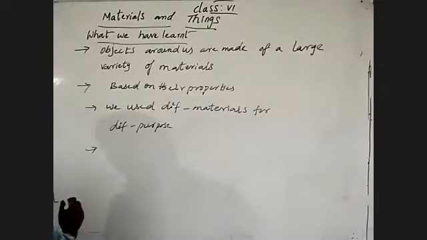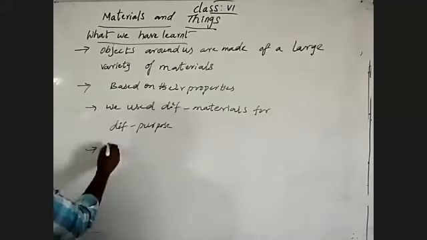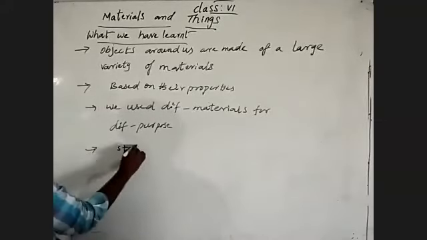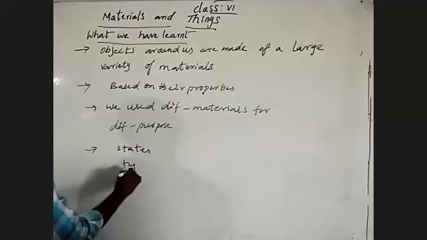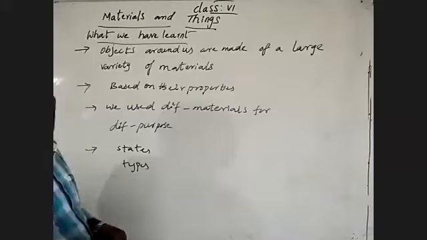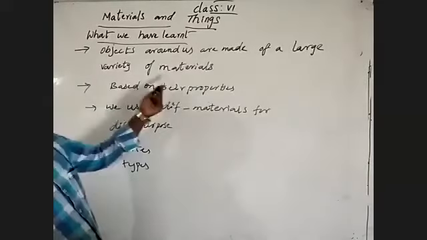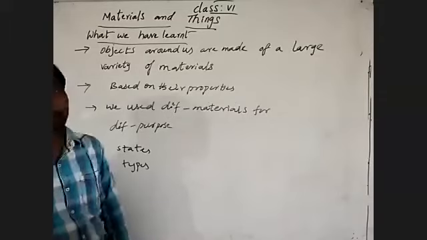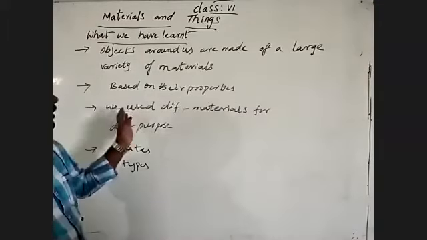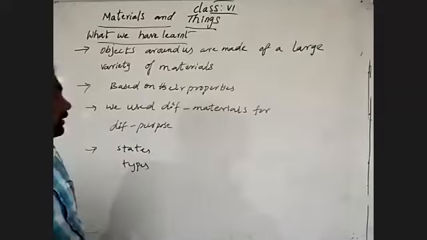Some materials such as glass are transparent. See what is there in our surroundings and how we are utilizing them, we learned in this lesson. And also we use different materials for different purposes.